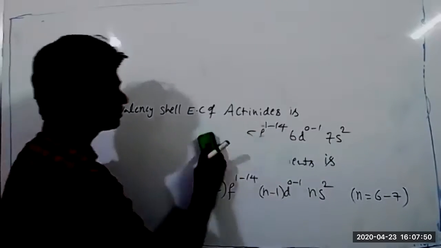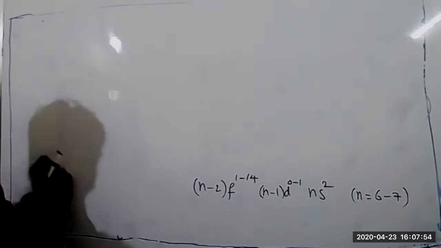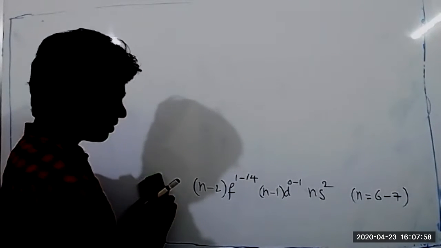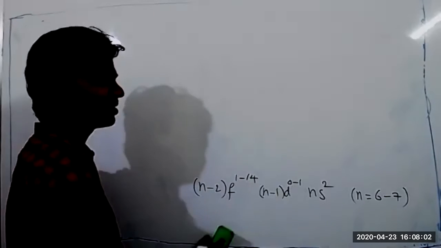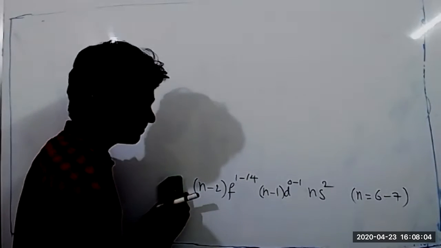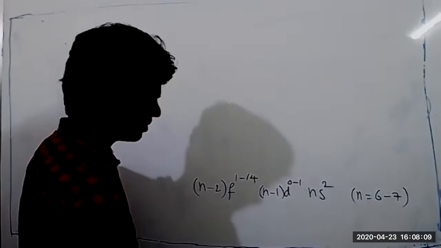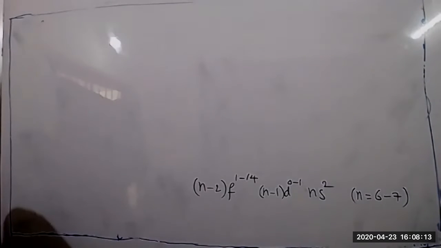So, sir, does this have any exceptions? Does this have any exceptions from 0 to 1 in d? Many elements maintain 0. That's why it's not mandatory.